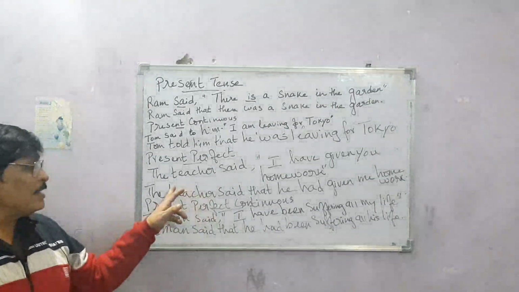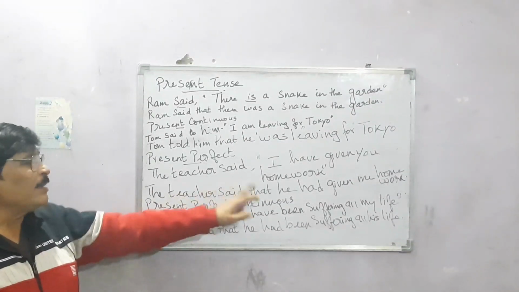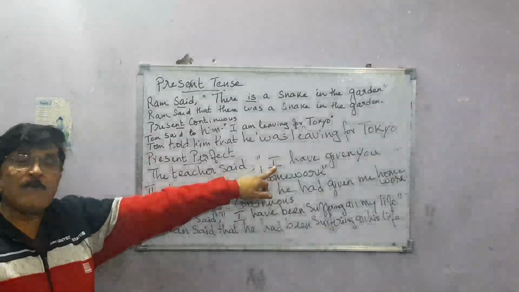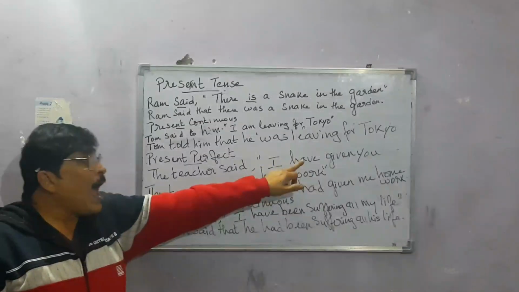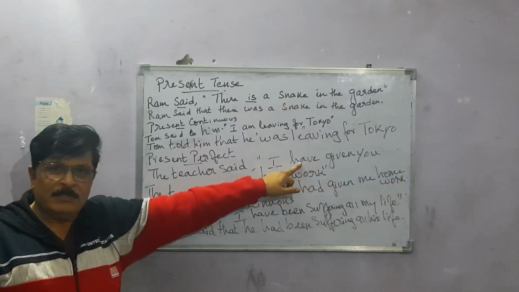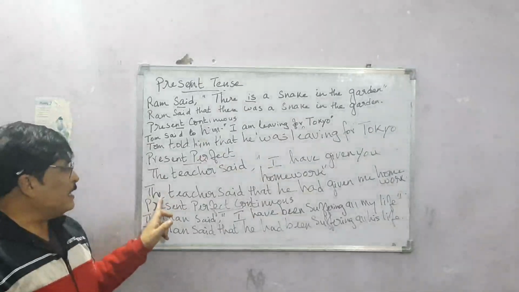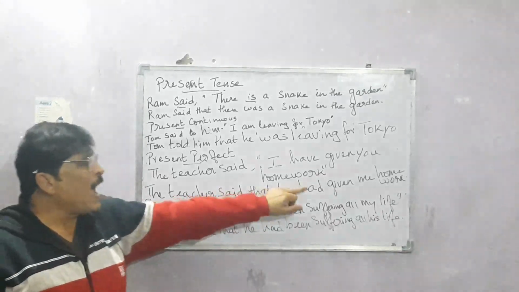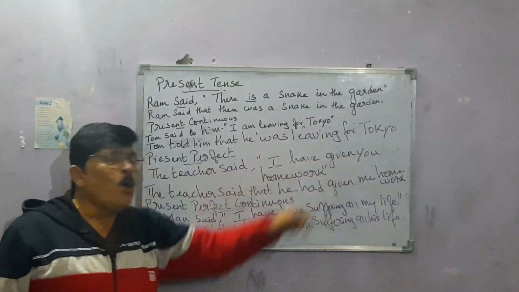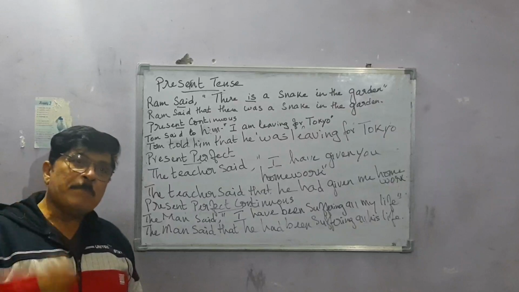So how would you write the sentence? The teacher said that he. I will become he. Have will become had. See, it will just become the past. Okay. So the teacher said that he had given. Now "you homework" will become "me homework."